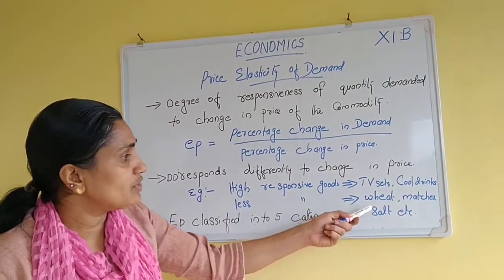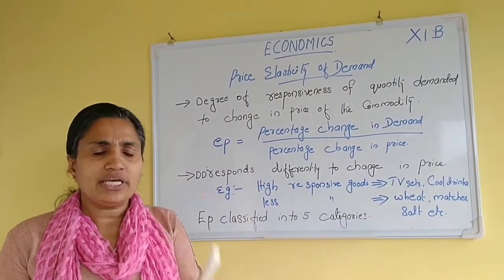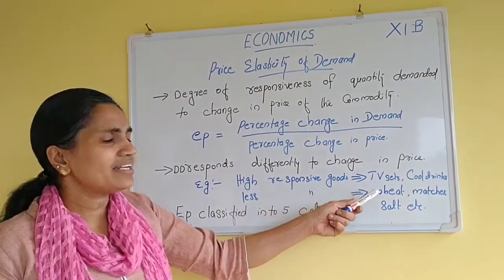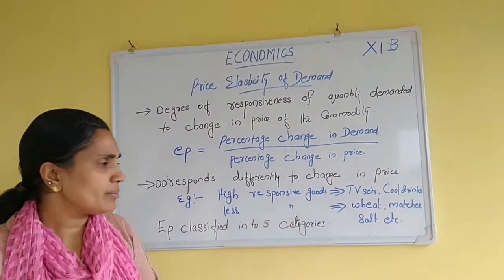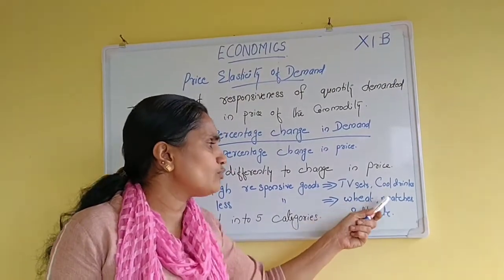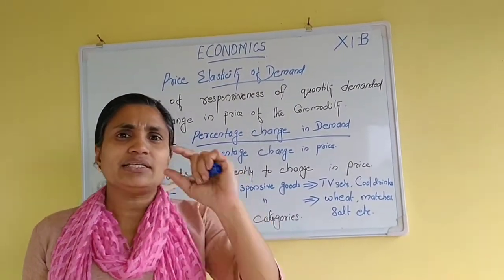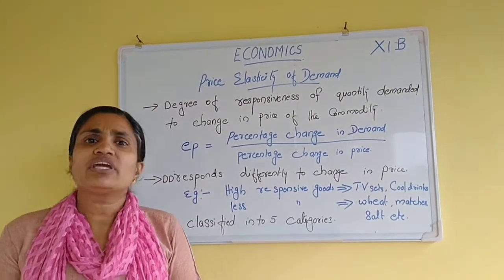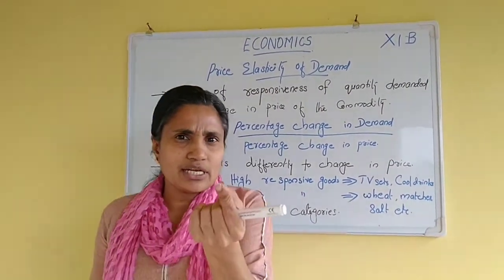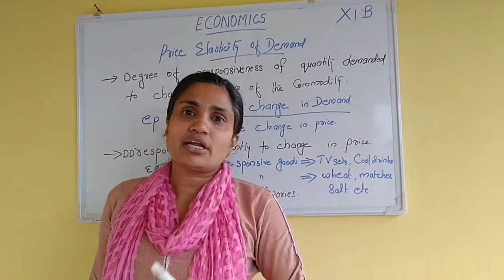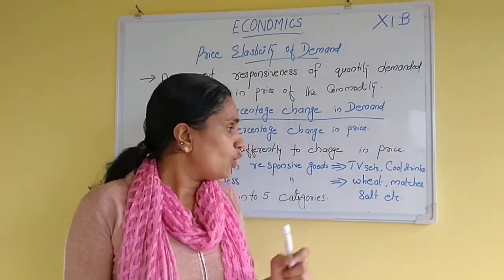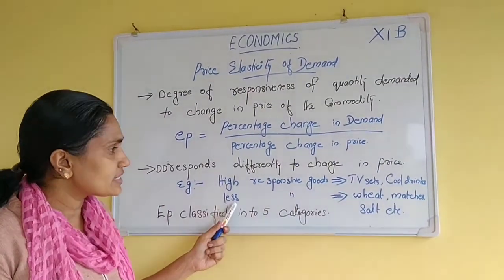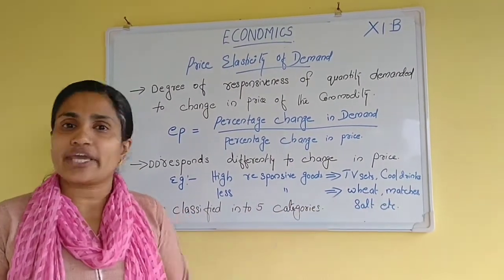But what about wheat, matches, salt? Even if the price decreases, the demand does not change that much. Why? Because the use of these goods has a limitation. If you buy too much, you can't use it. Salt, for example, we need only a little for preparing curries. So high responsive goods, for example TV sets and cool drinks. Less responsive goods, wheat, matches, salt, etc.